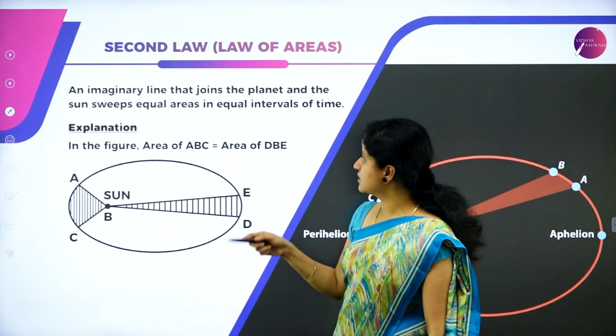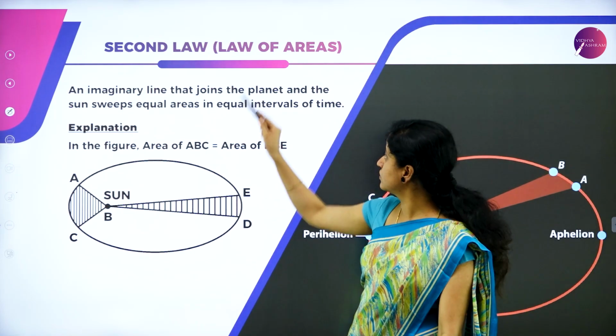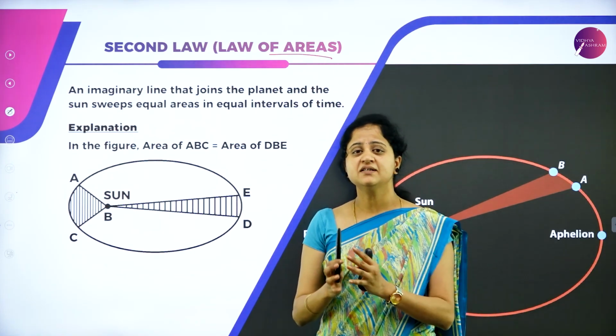So let's move on to the next law, the second law, Kepler's second law. It is also called the law of areas. So what does this law say?